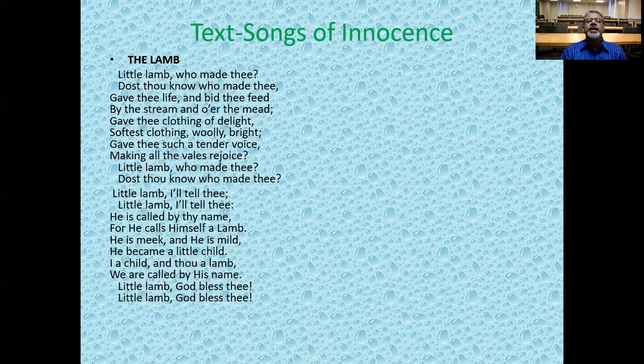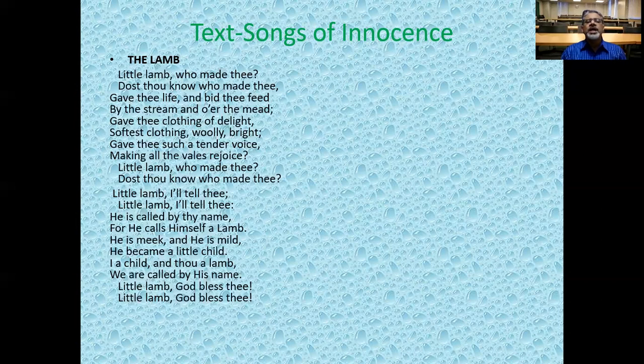Little lamb, who made thee? Dost thou know who made thee? Gave thee life and bid thee feed by the stream and o'er the mead; gave thee clothing of delight, softest clothing, woolly, bright; gave thee such a tender voice, making all the vales rejoice. So we have a series of questions. The poet is asking the lamb if he knows who made him.